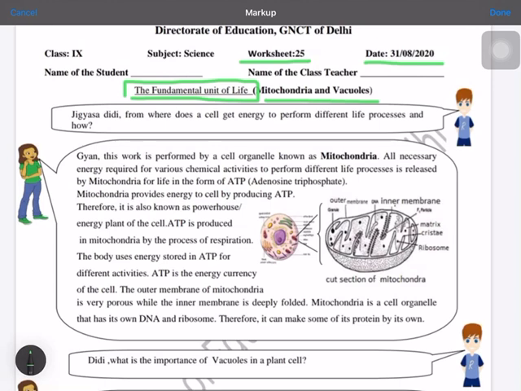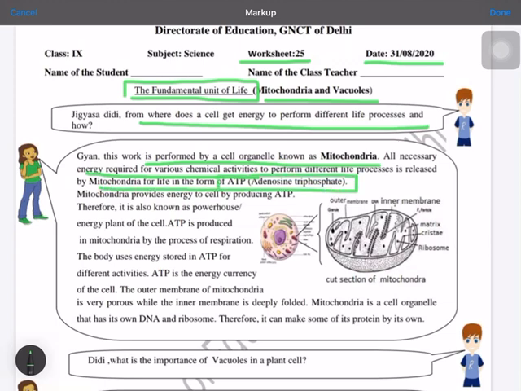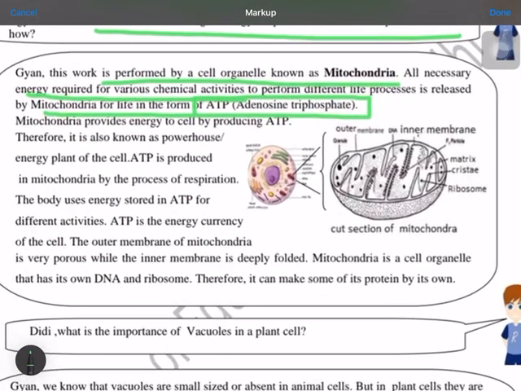Now here Gyan is asking her sister how the cell is getting energy to perform different types of processes. So the cell has special cell organelles known as mitochondria, and these mitochondria are the ones providing the cell the energy required for different chemical activities or life processes. And these mitochondria release the energy in the form of ATP, which is known as adenosine triphosphate, which we have seen in the last worksheet also.